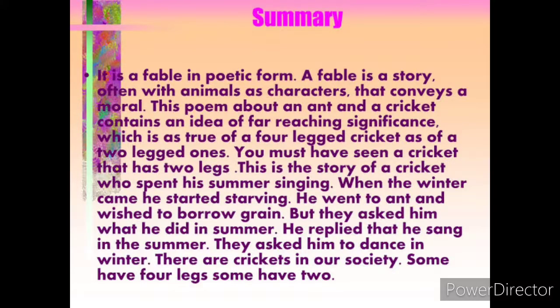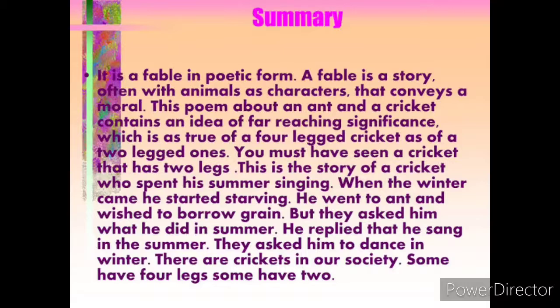So children, listen and understand this carefully. What is meant by fable? A fable is a story, often with animals as characters, that conveys a moral. So this poem, The Ant and the Cricket, is a fable in a poetic form.